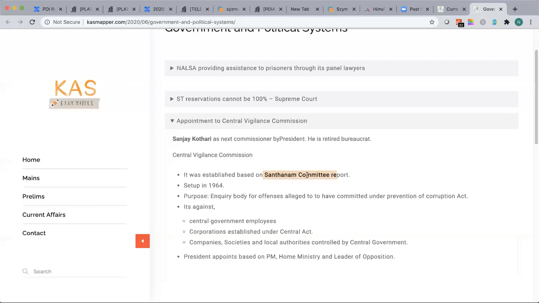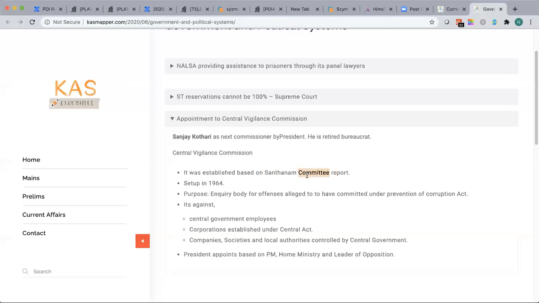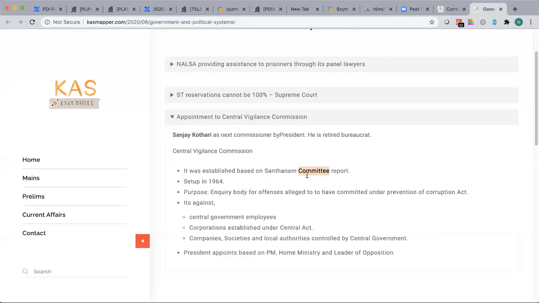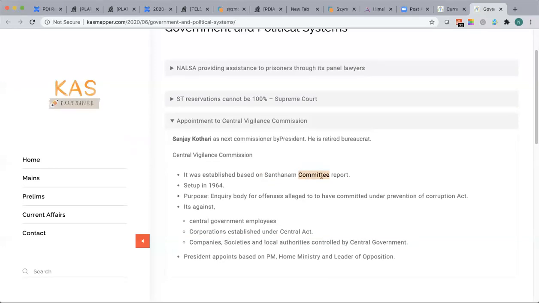Like the Santhanam Committee was set up way back in the 1960s to purge corruption out of the system. Out of that committee report in 1960, they had recommended setting up a Central Vigilance Commission in 1964. What is the body set up for? They are not supposed to penalize. They are supposed to only inquire. It's an inquiry body, not suo moto, but based on allegations.